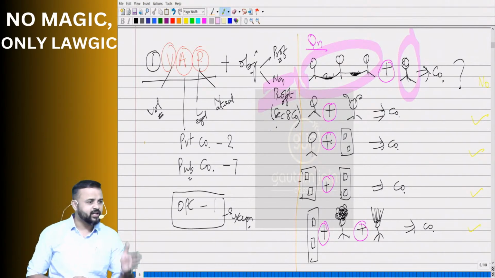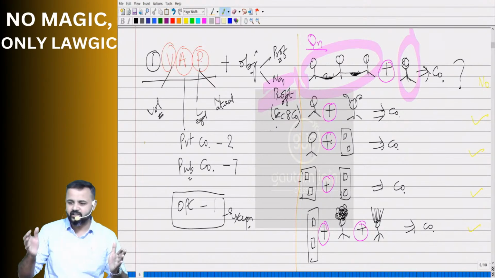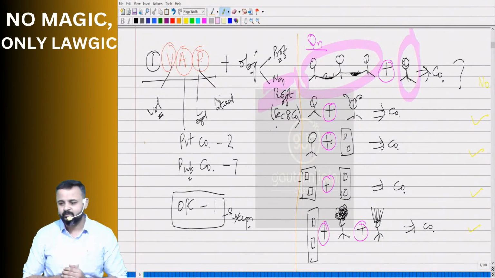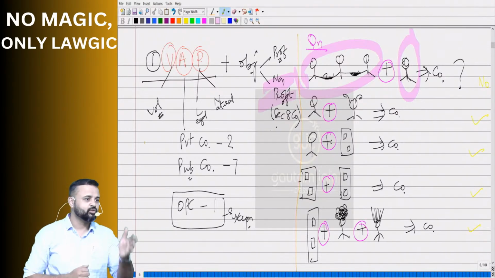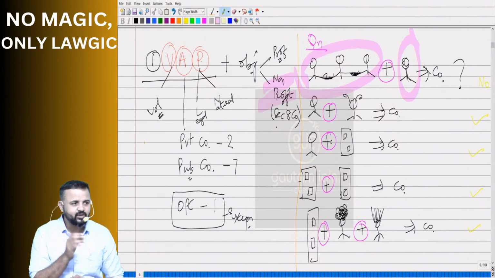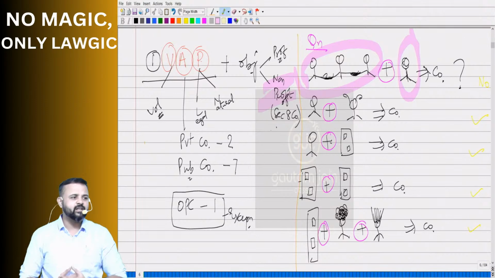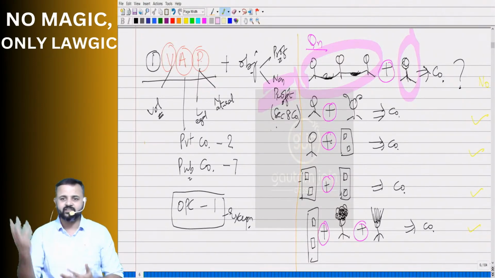Next one. One company with another company. Can they start a company? Is it possible? Yes. Why? Both are legal persons, so they can start. The eligibility criteria is what? Either it should be a natural person or a legal person. Both legal persons coming together and wanting to start a third legal person.